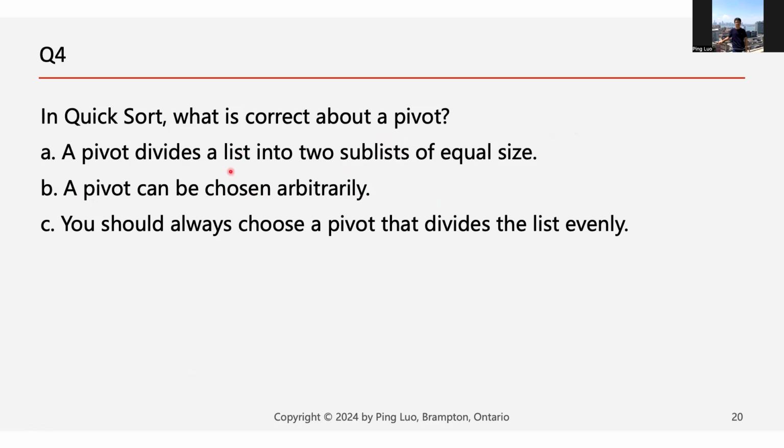This pivot is not like binary search, right? In binary search, we compare the one in the middle each time. It's like the same size. But for quicksort, the pivot just divides the list into smaller sizes. It doesn't have to be equal size. So for this one, the correct answer is B.